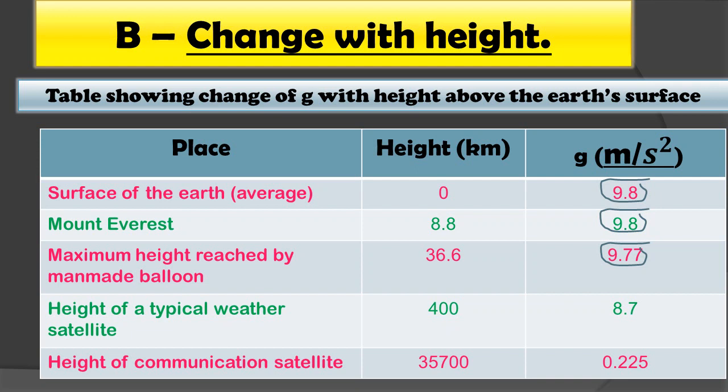And fourth is the height of a typical weather satellite. It is very much away from the surface of the earth, that is 400 kilometer above the surface. So the value of g changes from 9.8 to 8.7 meter per second square. And last is the height of the communication satellite. This height is very large from the surface of the earth, that is 35,700 kilometers. As the distance is very large, the value of g changes by a lot, that is 0.225 meter per second square. So student, here one thing you should remember: as the height increases, the value of g decreases.